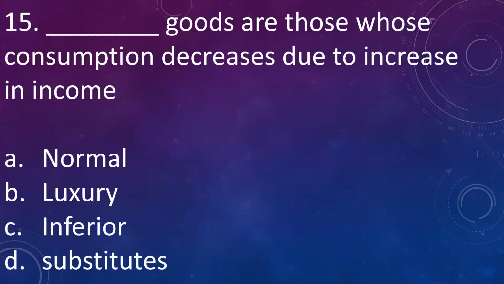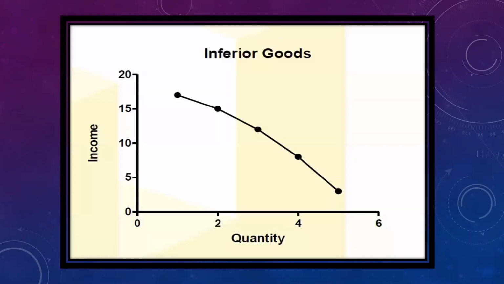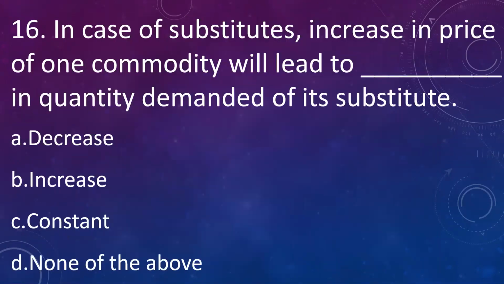Our next question is, dash goods are those whose consumption decreases due to increase in the income. A, normal, B, luxury, C, inferior, D, substitute. The answer is inferior. Inferior goods are those whose consumption decreases as income increases. This is shown by the Engel's curve here. As income increases, quantity demanded decreases. Let us go to the next question.